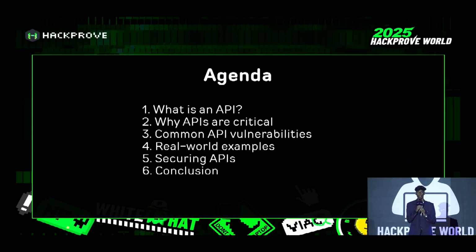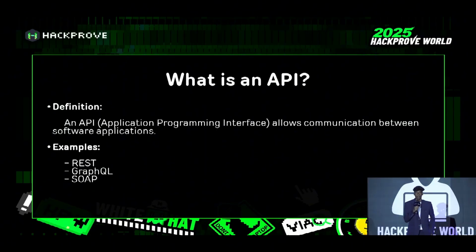I will cover what an API is and why APIs are critical, the common vulnerabilities in APIs, and finally a real world example of Instagram, and after that how we can secure APIs, and the conclusion. So what is an API? API means application programming interface, which allows communication between different separate applications.